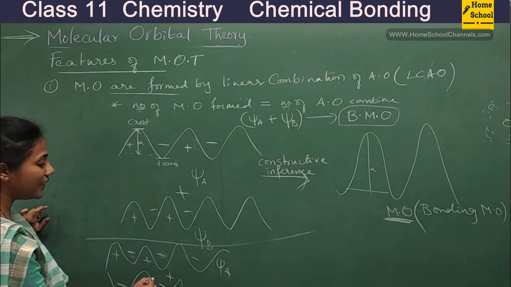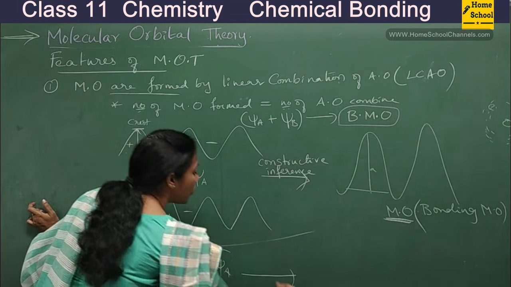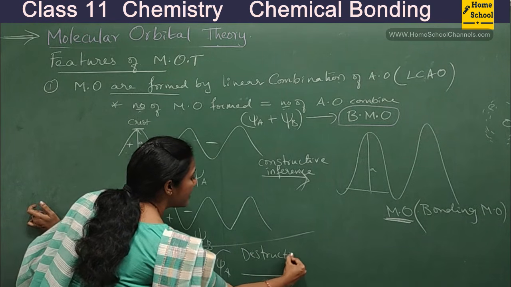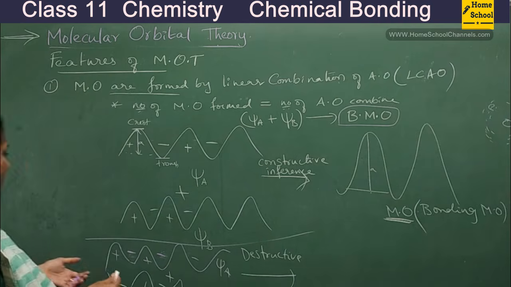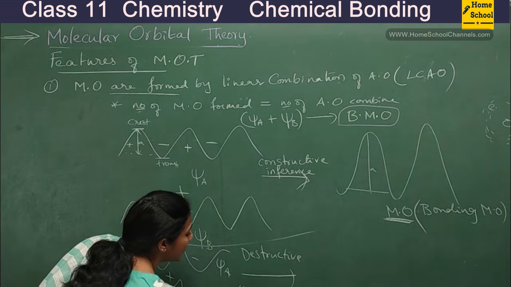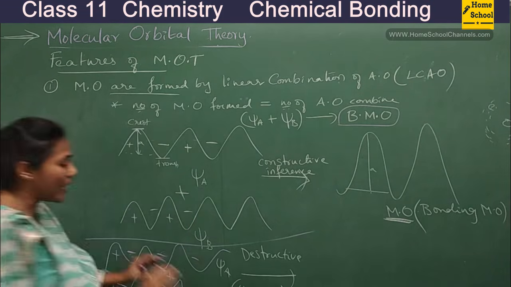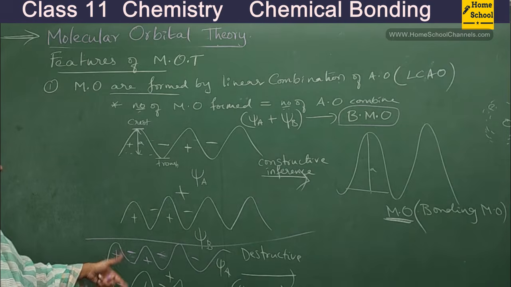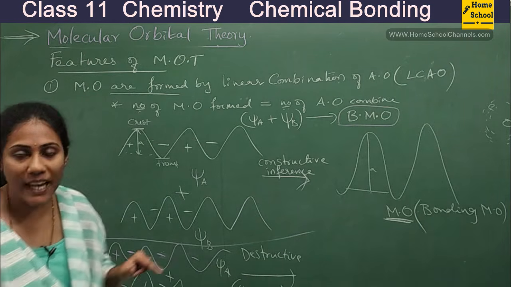This kind of combination is called destructive interference, which we can also represent as psi A minus psi B. This is what we call subtraction of waves. Whenever plus is falling on minus, that means crest falling on trough, this kind of addition is actually subtraction of waves.